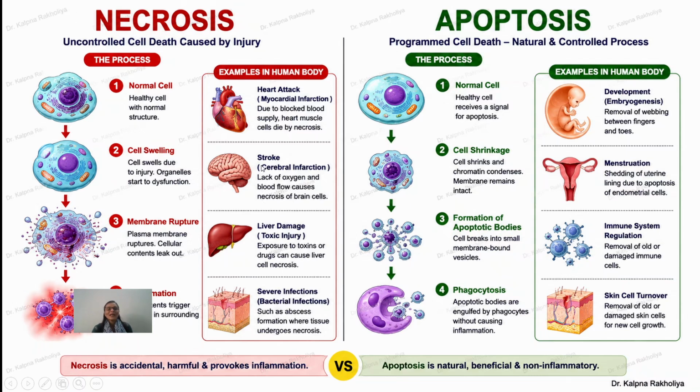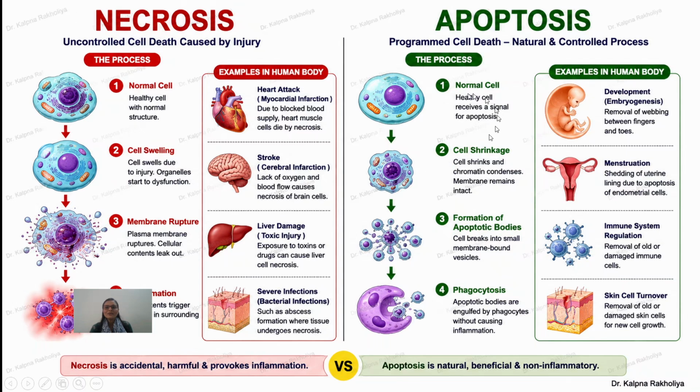At that time the necrosis process occurs, like in wound infection and abscess formation, and the tissue undergoes necrosis. This normal cell swells, then the membrane ruptures. This ruptured cell affects the nearby cells and tissue, and it causes inflammation in the surrounding tissue.